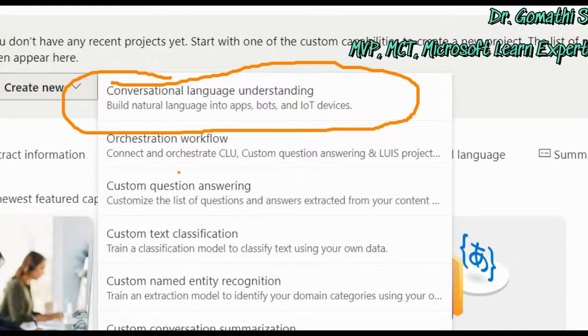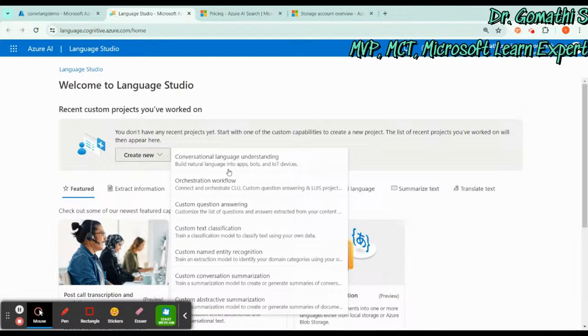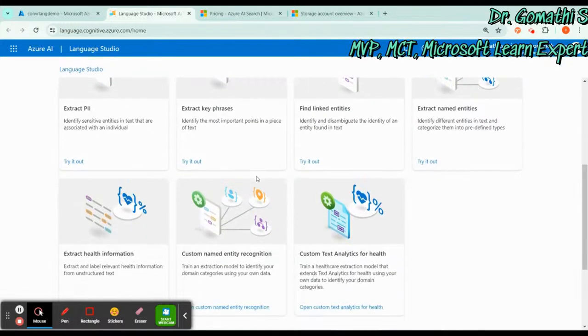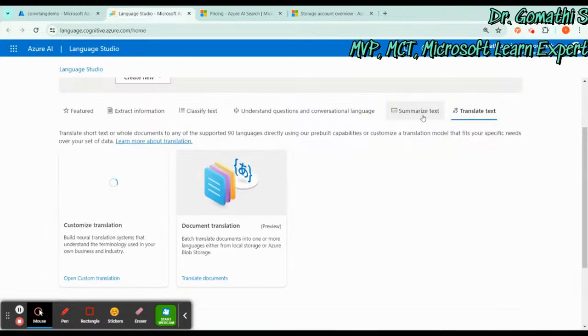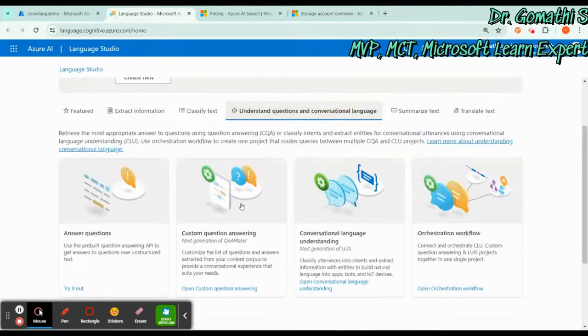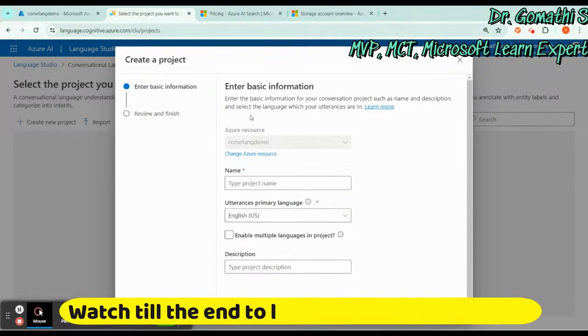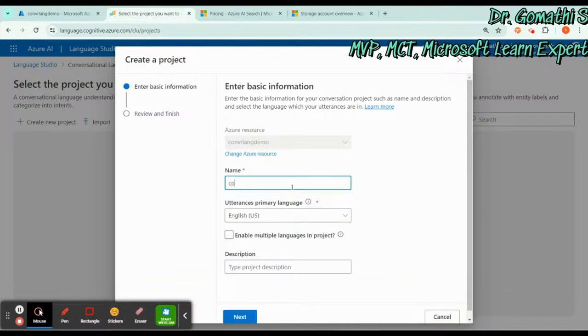So already we have discussed the custom question and answering in the previous session. So now we are going to discuss the conversational language understanding. So either you can click on the conversational understanding, or else you can click on this one. Okay, conversational language understanding. So either way is fine. So let us just go ahead and click on conversational language understanding. So it will ask you for the basic details. Okay, so you have to create a project, conversational project.